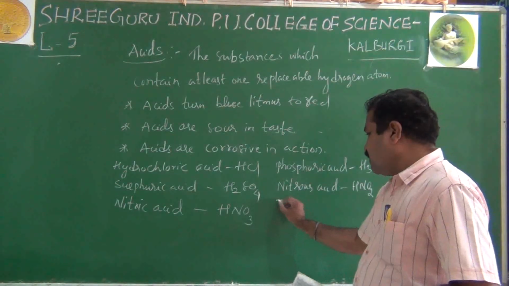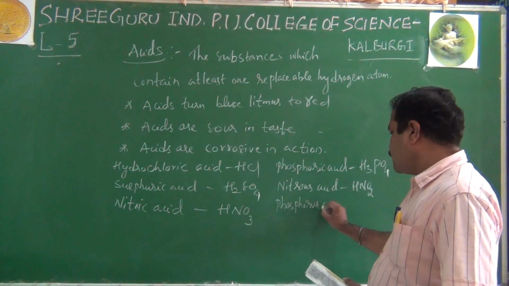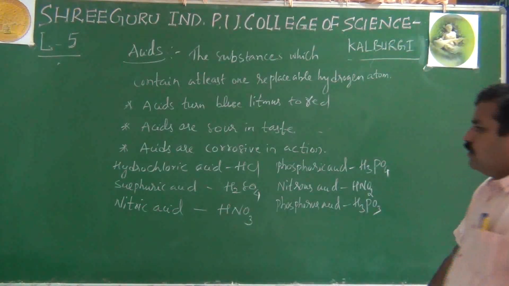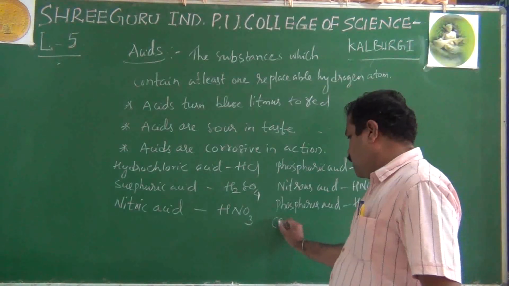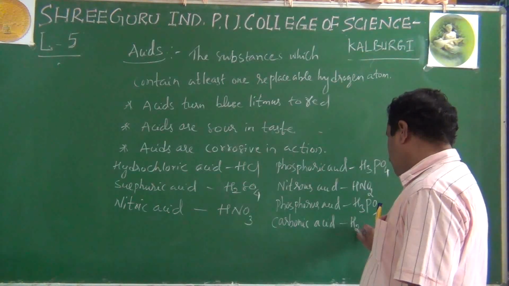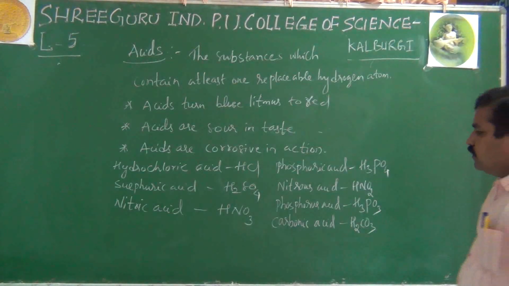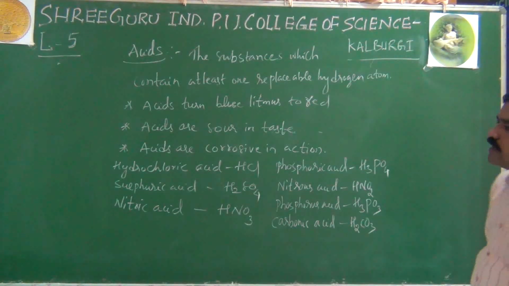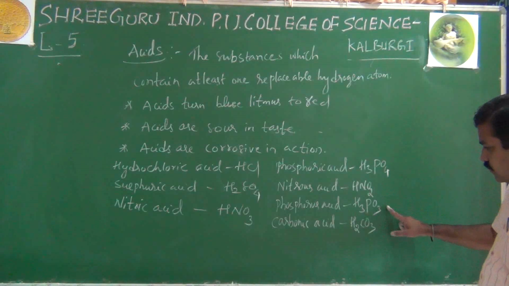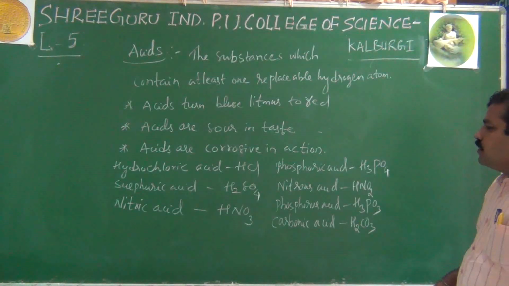Then phosphorus acid, H3PO3, right? And even carbonic acid, H2CO3. Like this, these are some very few lists I gave: hydrochloric acid, sulfuric acid, nitric acid, phosphoric acid, nitrous acid, phosphorus acid, and carbonic acid. These are all mineral acids.